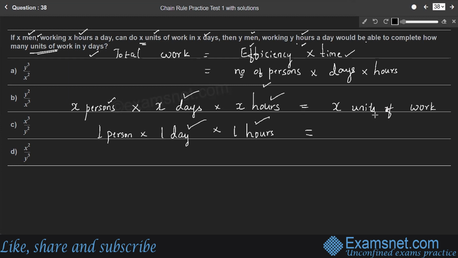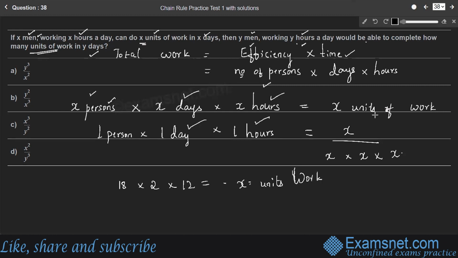This gives X by these units, X number of persons, X into X number of days into X number of hours. For example, if 18 persons work for 2 days, and every day they work for 12 hours, and some unit of work, X units of work they are going to do.